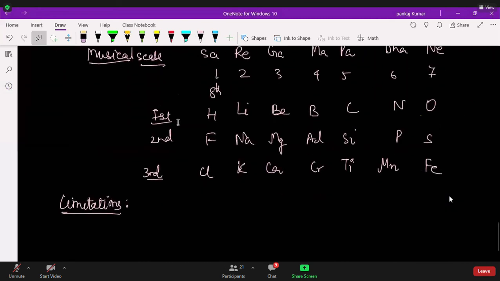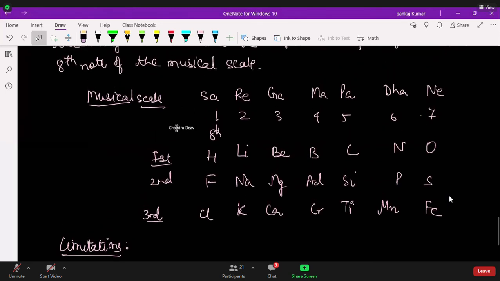So according to this law, the second row is the repetition of the first row, because Sa Re Ga Ma we are repeating now. The eighth is repeating the first one. Also, every eighth element has the same property as the first one. Understood? We'll do the remaining in the next class.